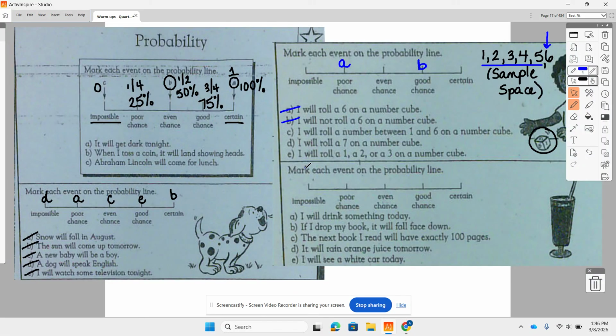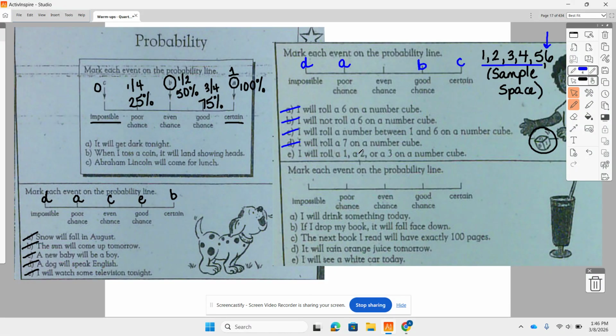I will roll a number between 1 and 6 on the number cube. Well, those are the only options possible. So it's got to be 1, 2, 3, 4, 5, or 6. So that is certain. I will roll a 7 on a number cube. Well, there's no 7 on a standard dice, so that is impossible.